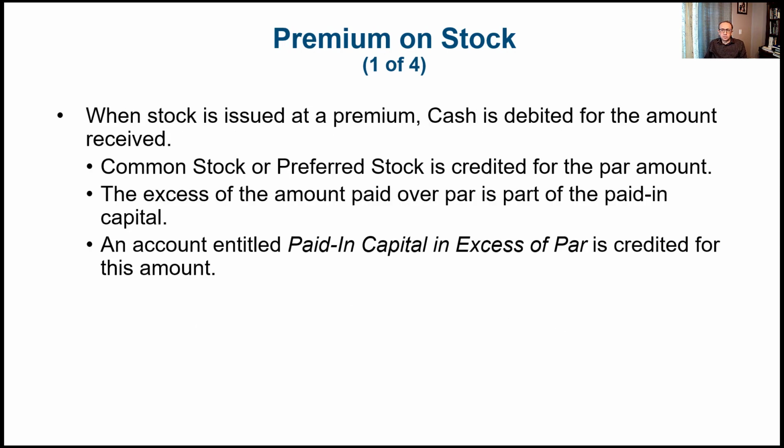So let's talk about the scenario of a premium. When stock is issued at a premium, in other words, at a price higher than its par value, cash is debited for the amount received, which is the actual selling price. Common stock or preferred stock has to be credited for the par amount. And remember, preferred stock and common stock are part of equity, and equity is usually on the credit. So whenever it's increasing, it goes up on the credit side. If it's decreasing, it goes on the debit side. The excess of the amount paid over the par value, we call paid-in capital. So we create a credit account, called paid-in capital in excess of par, and it would be credited by the difference between the amount of cash received and the par value.